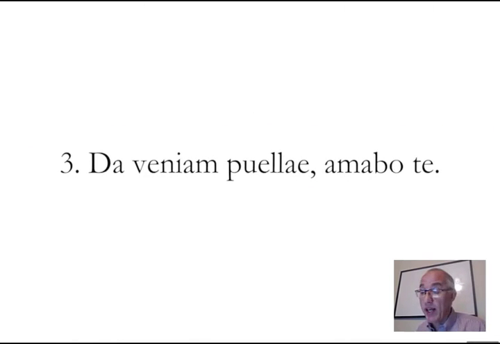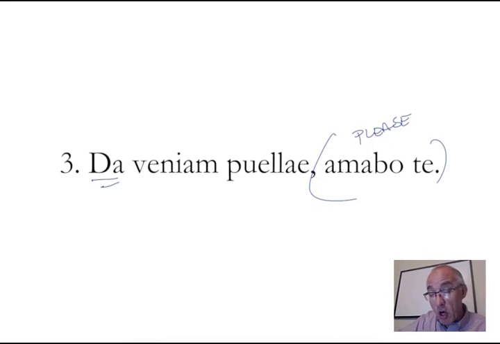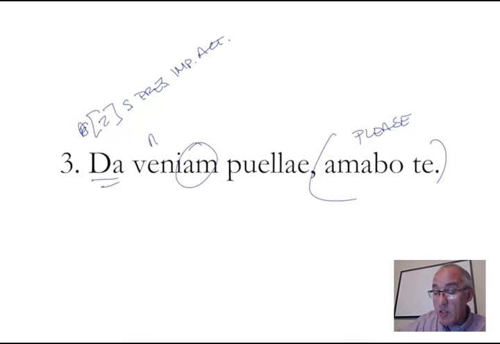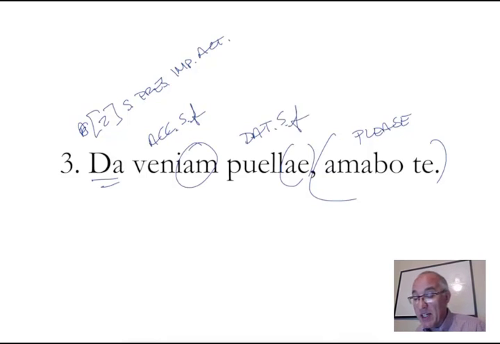Number 3, da veniam puellae amabote. Let's get this out of the way. This just means please. It's just a little idiom, a phrase that means please. Da is your verb. Second person, singular, present, imperative, active. Give. Give what? Give the accusative, singular feminine. What are we going to do with puellae? That AE at the end means this is the dative case. Dative, singular, feminine. We are giving something to somebody, to the puella in this case.